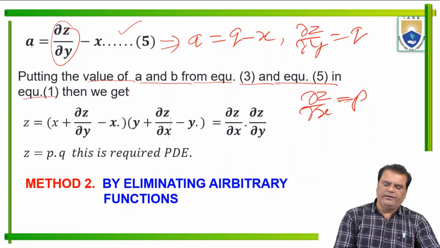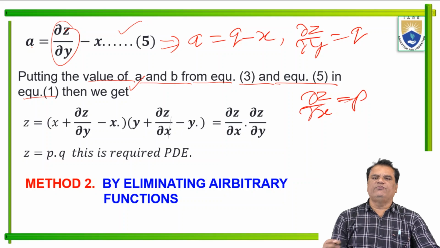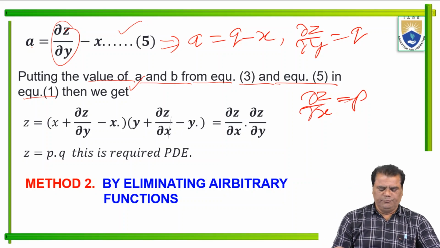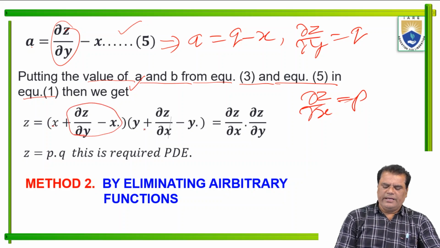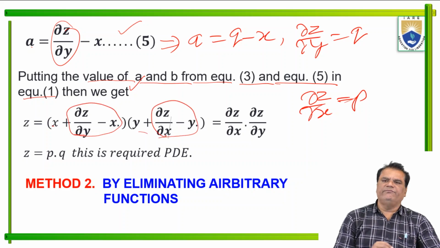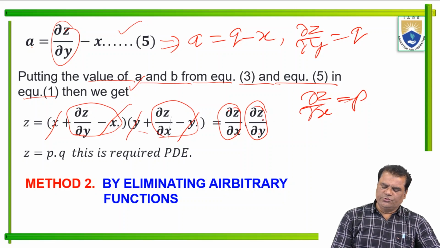In equation 1, the given relation, we put the value of a and b. So z equals x plus a, this is the value of a, and y plus b, this is the value of b. Now this x cancels with this, and this y cancels with this. We get dou z over dou x and dou z over dou y, so this is p and this is q.